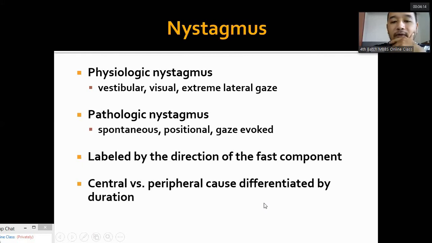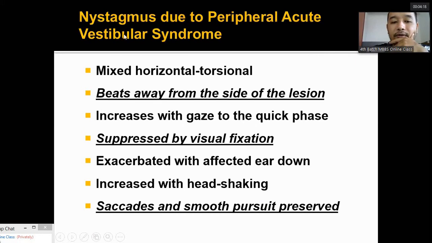Now, central and peripheral causes can be differentiated by various methods. In peripheral acute vestibular syndrome, the cause is in the periphery: the semicircular canals, the otolith organs, or there is some problem in the nerves. The nystagmus is mixed horizontal-torsional.